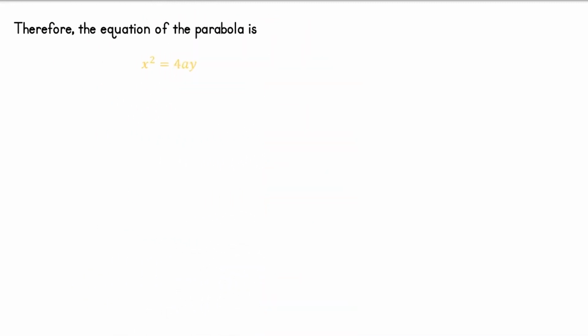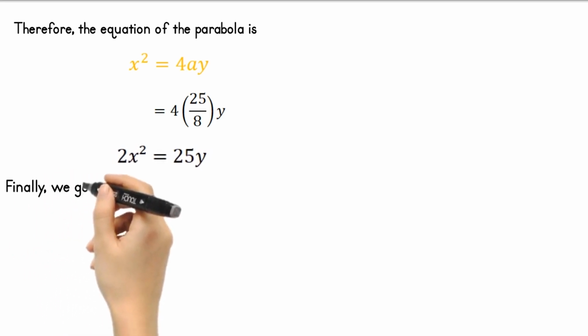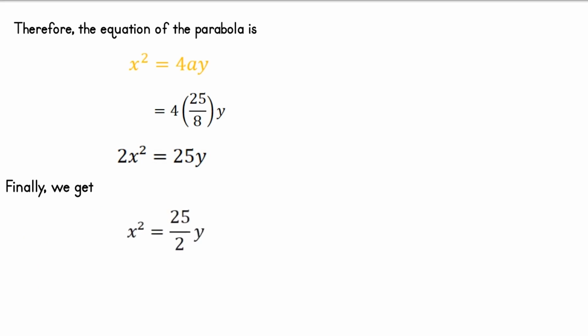Here we use it to find out equation of the parabola by x square equals to 4a y, which is then equal to 4 into 25y by 8. This implies that 2x square is equal to 25y, and finally, we get x square is equal to 25y by 2.